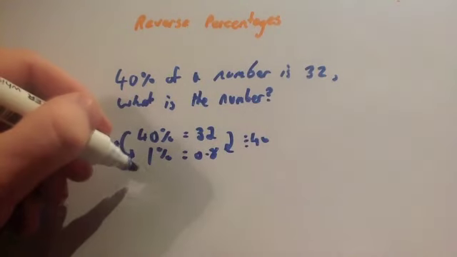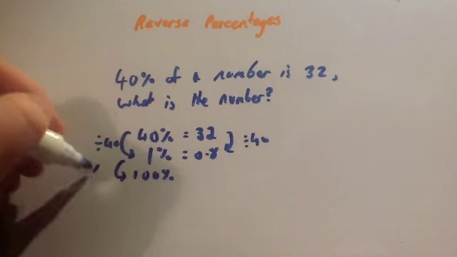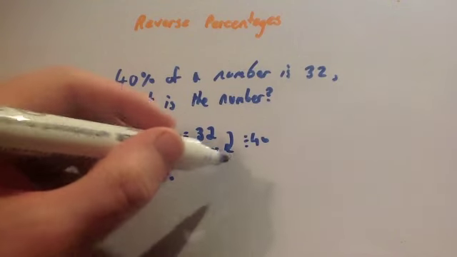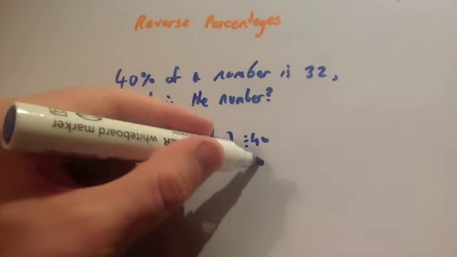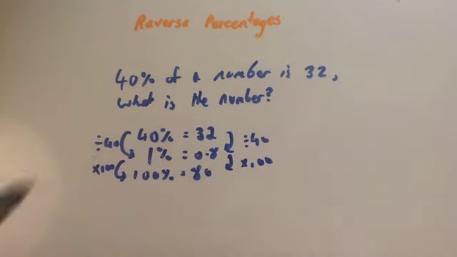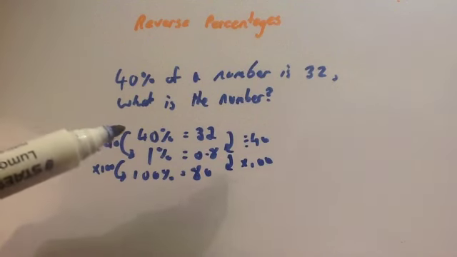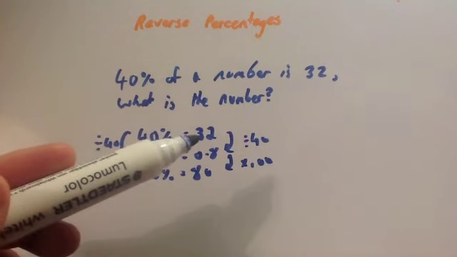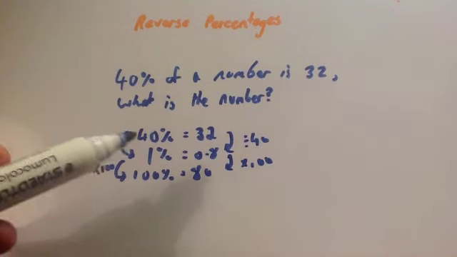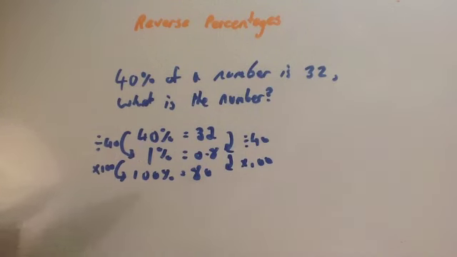I wanted to know what the number was, so the number was 100%. To go from 1% to 100%, I times by 100. So you times your number by 100, and 0.8 times 100 equals 80. So the original number was 80. So in a reverse percentages question, to recap, I write down what percentage you've been given and what that equals. I find 1% by dividing, and then I times by 100 to find the number that I would have started with. So in this case it would have been 80.